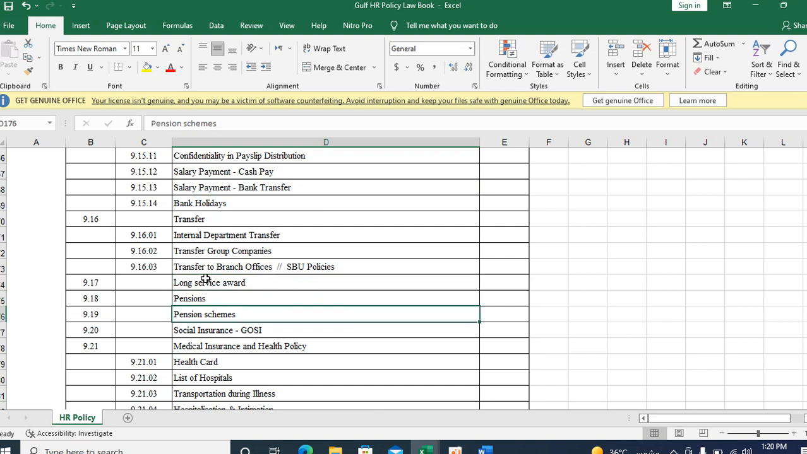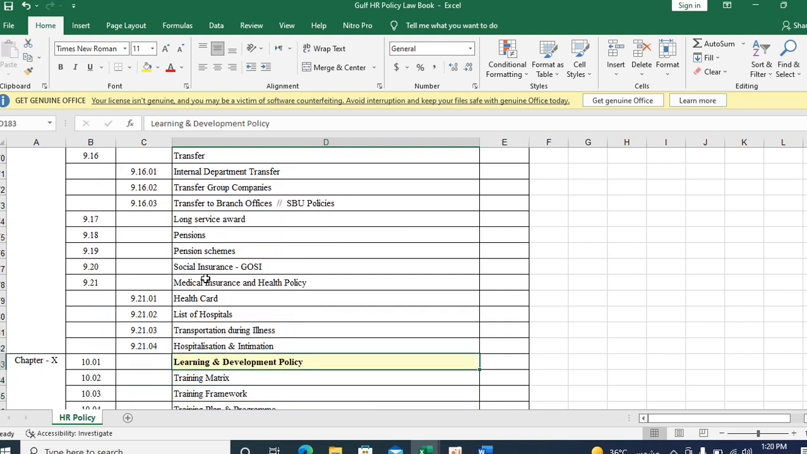Finally the pension scheme, under any pension scheme or social insurance, medical insurance policy, health card policy. These are all the compensation and benefits, salary policy, and payroll policy coming under that policy.